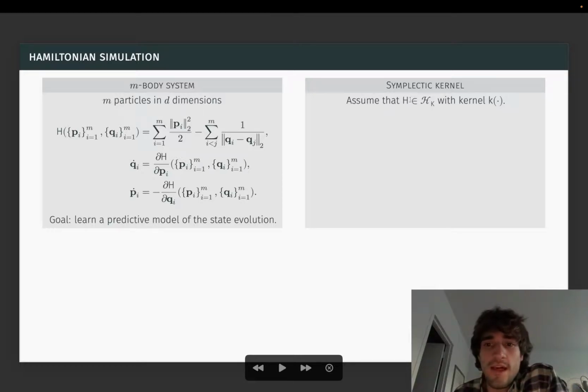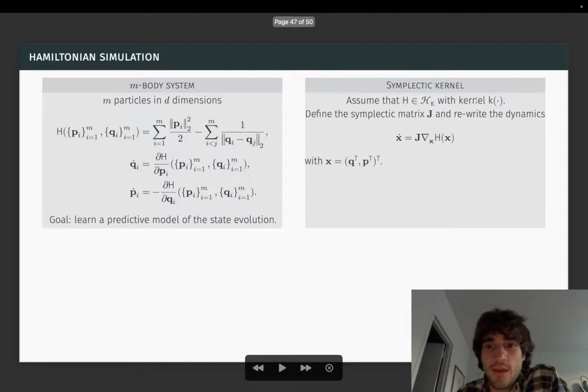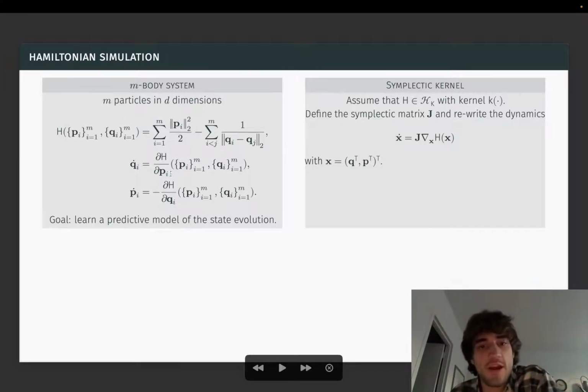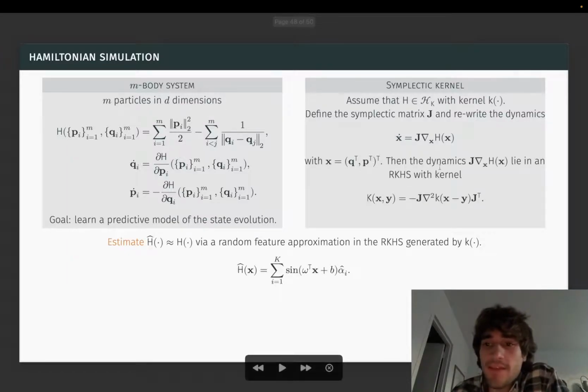So we're going to assume that the Hamiltonian itself lives in some scalar valued RKHS with kernel k. Then it turns out that we show in the paper, if we define a symplectic matrix J that basically just does this kind of gradient rotation that describes the Hamiltonian dynamics, and then we rewrite our dynamics as this kind of rotated gradient where x is the stacked coordinates and momenta, then the dynamics J times the gradient lie in a so-called symplectic RKHS, where the kernel is given by minus J times the Hessian of the scalar valued kernel times J transpose.